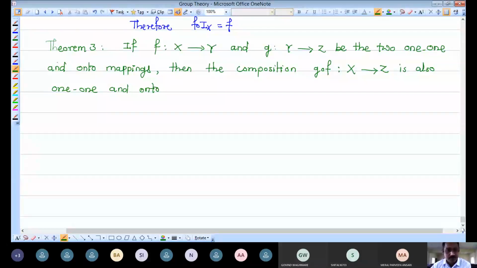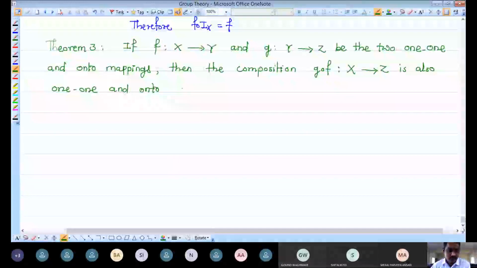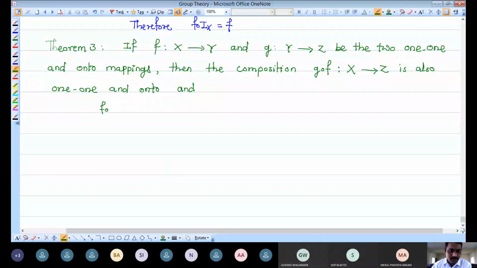Then the composition is also one-to-one and onto, and this is a one-to-one and onto mapping, which means its inverse exists. So let me write about its inverse in the same property.